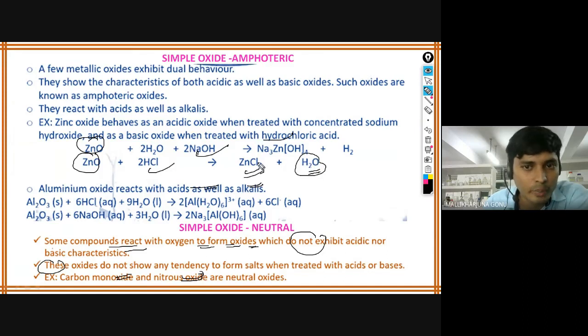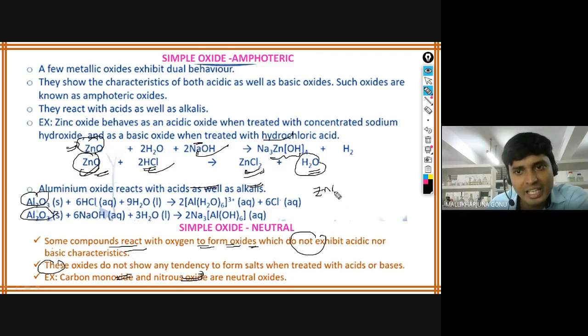As salt plus water is forming, you have to say it behaves as a base when reacting with acid. Here it is reacting with the base, so it is behaving as an acid. The same case with aluminum. Whatever water is forming there again combines to form some coordination compounds.